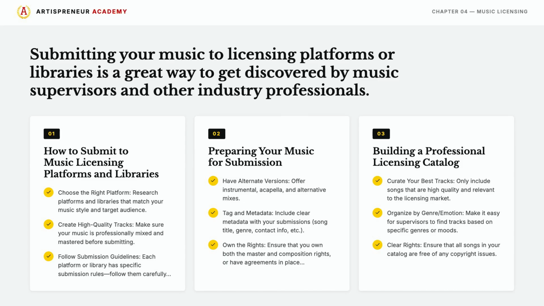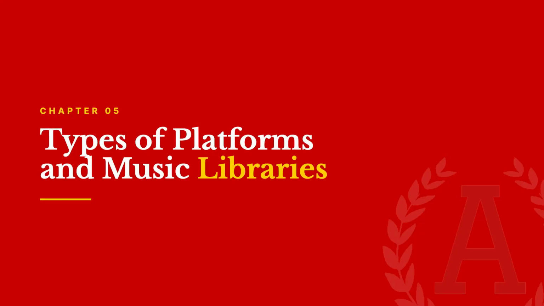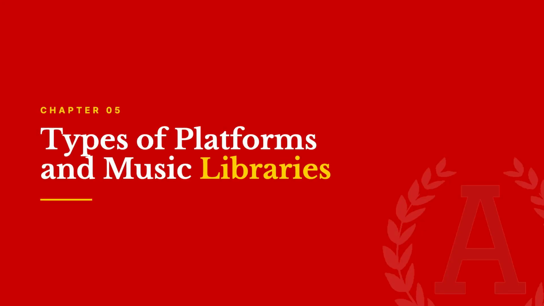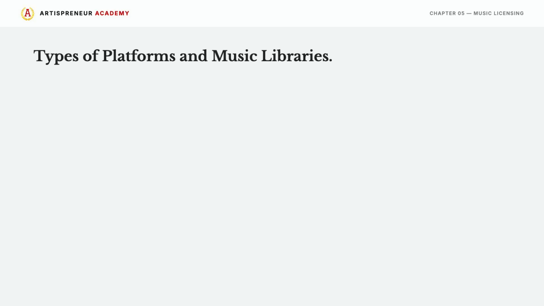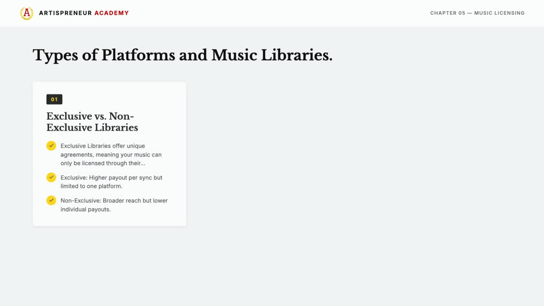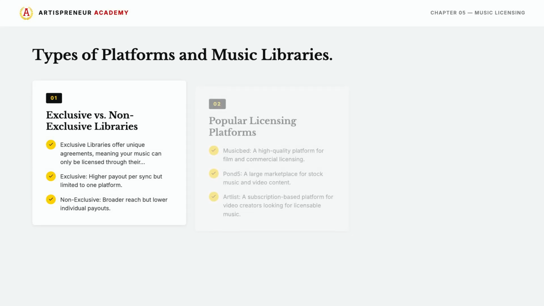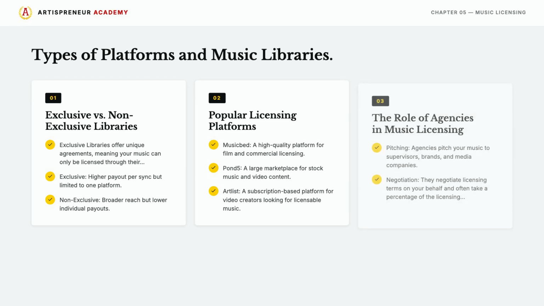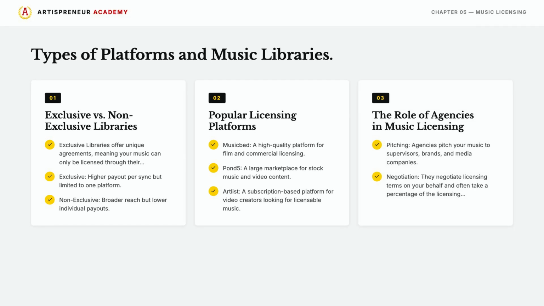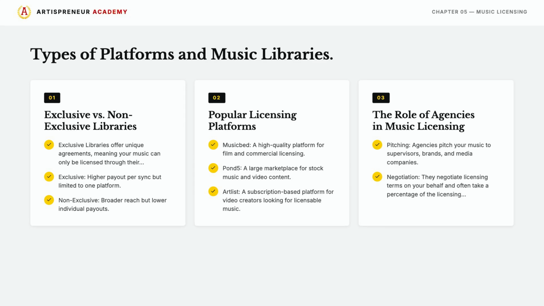Follow them carefully. Moving on, types of platforms and music libraries. Exclusive versus non-exclusive libraries. Exclusive libraries offer unique agreements, meaning your music can only be licensed through their library, with higher payout per sync but limited to one platform. Non-exclusive, broader reach but lower individual payouts. Popular licensing platforms. MusicBed, a high-quality platform for film and commercial licensing. The role of agencies in music licensing.